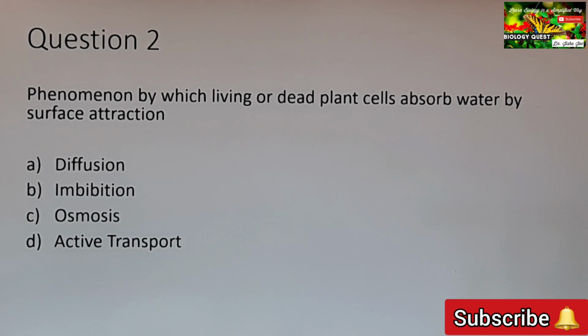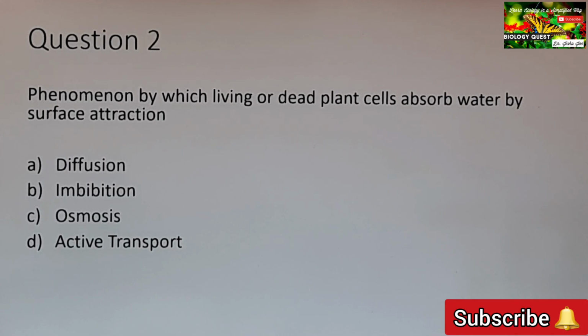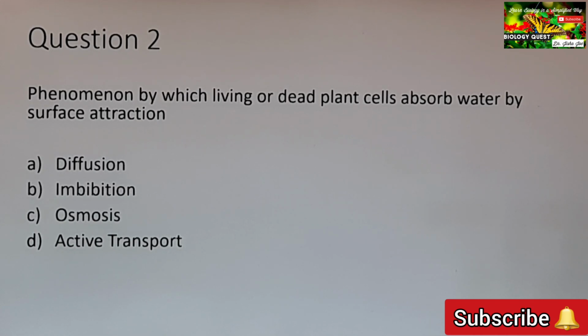Phenomenon by which living or dead plant cells absorb water by surface attraction. Absorbing water by surface attraction is called adsorption. So living or dead plant cells absorb water by surface attraction. The phenomenon is imbibition. So the answer is imbibition.